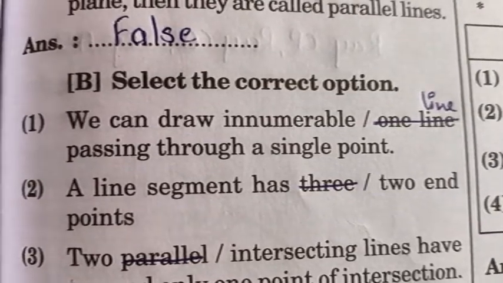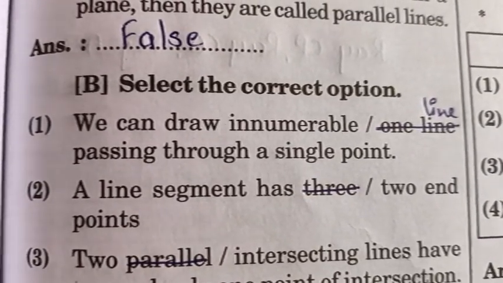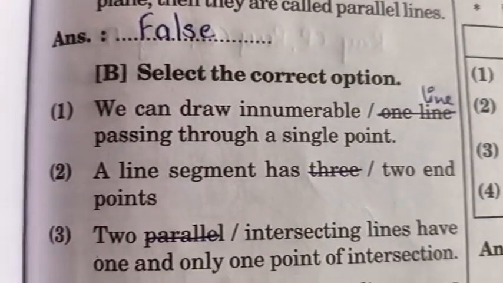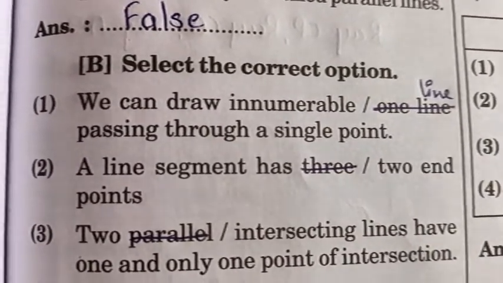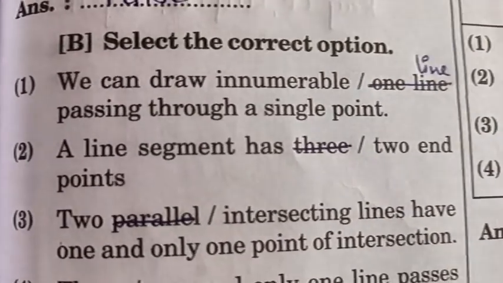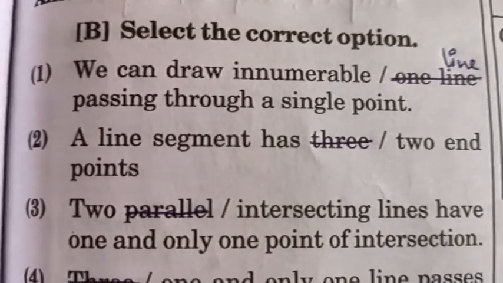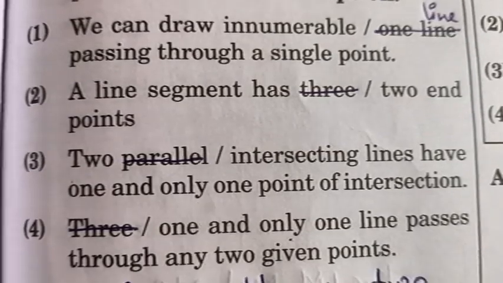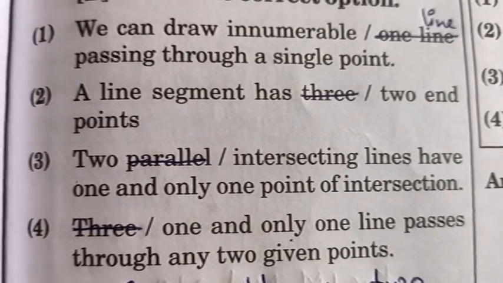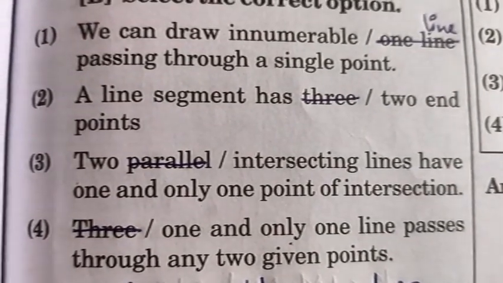Second one is: a line segment has 3 या 2 end points. line segment के कितने end points रहते हैं? 2 end points. so 3 को क्या करेंगे? cancel करेंगे because 3 is the wrong option. Correct option is 2.